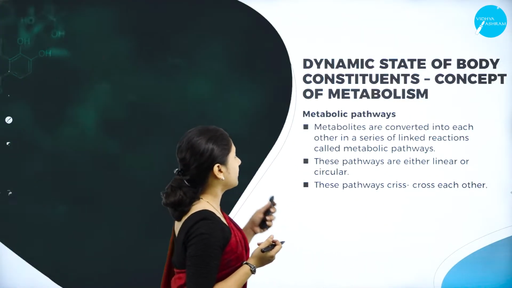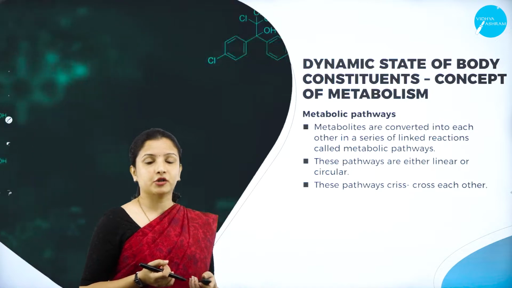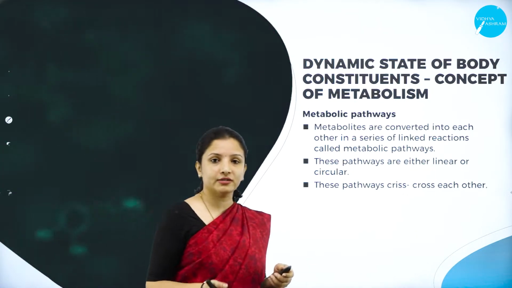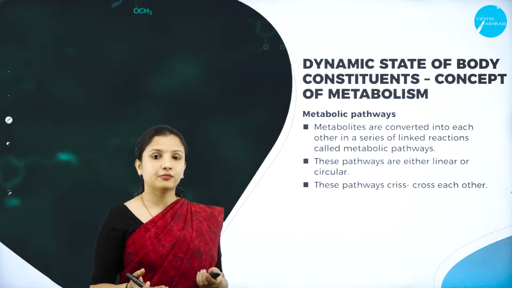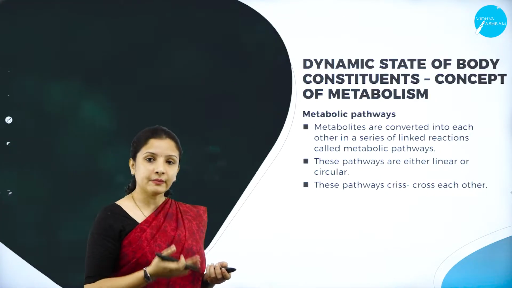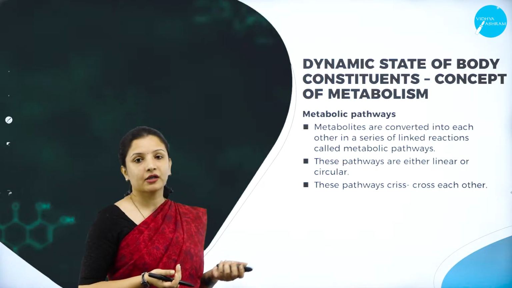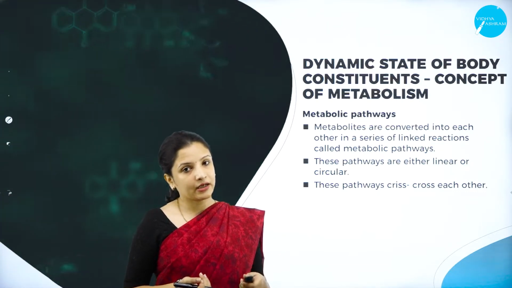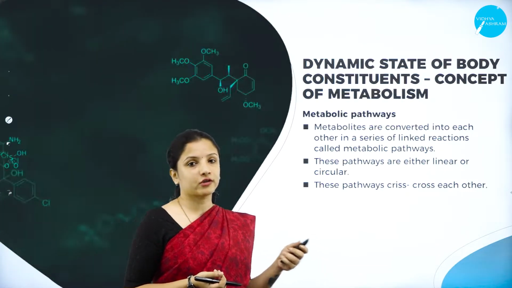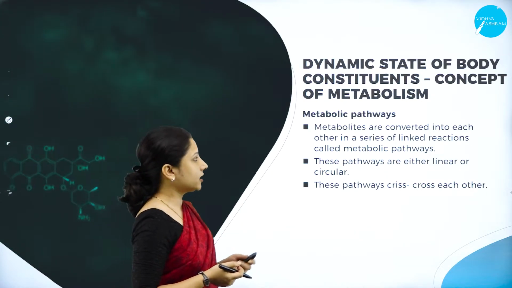So next, talking about the different metabolic pathways. We came to know what metabolism is. We talked about a few examples of metabolic transformation, and in metabolism there are two types of pathway. One is called the catabolic pathway and the other one is the anabolic pathway. We shall see what these two are. So, metabolic pathway.